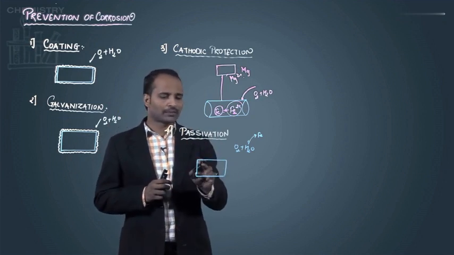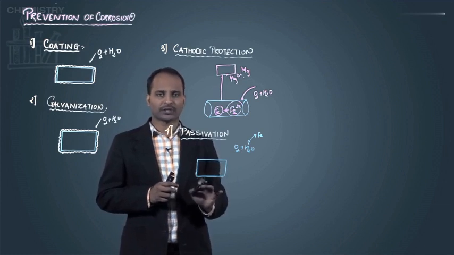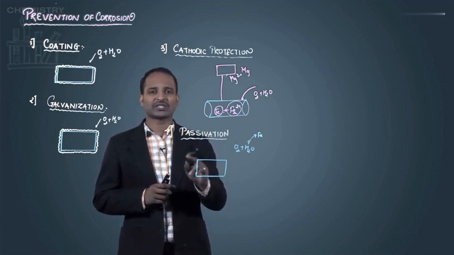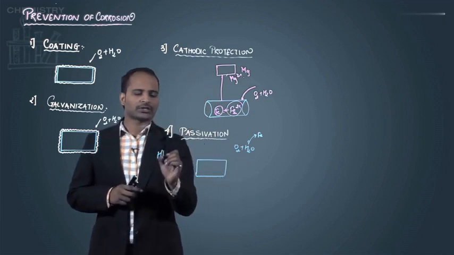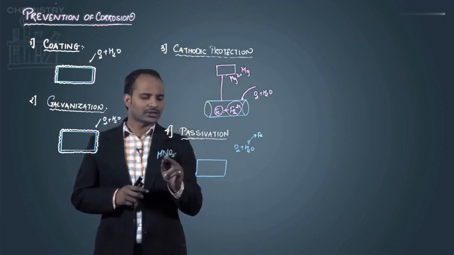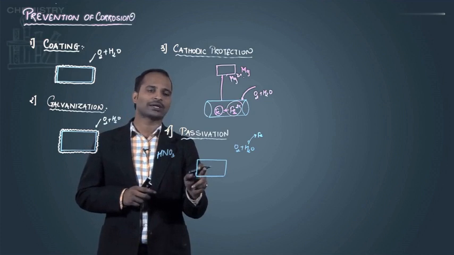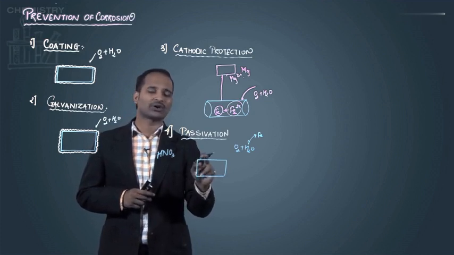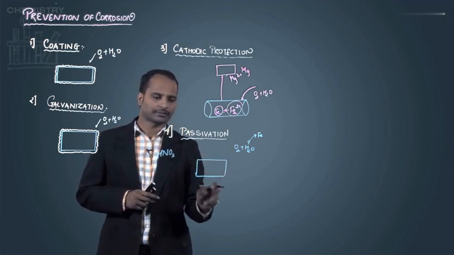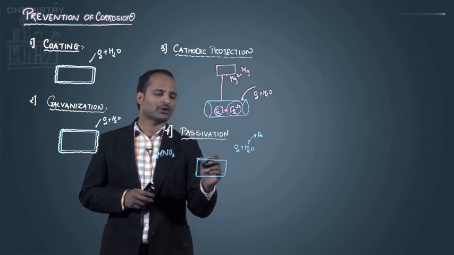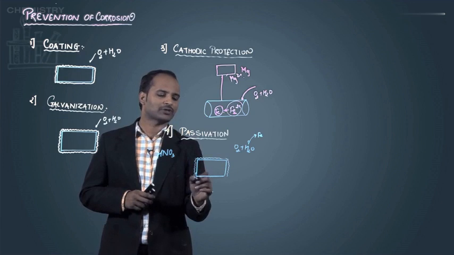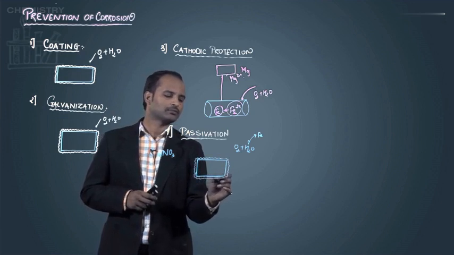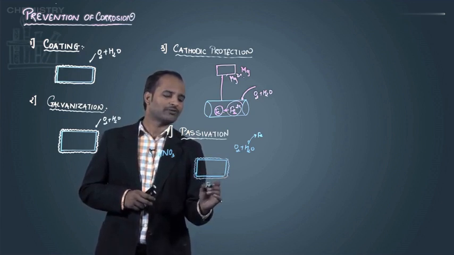In this case, the metal which is to be protected from rusting or corrosion is treated with some strong oxidizing agent like HNO3. When HNO3 comes into contact with the iron, it oxidizes the surface of the iron. Due to that surface oxidation, we get a thin layer of oxide on the surface, a thin layer of oxides of Fe2+.